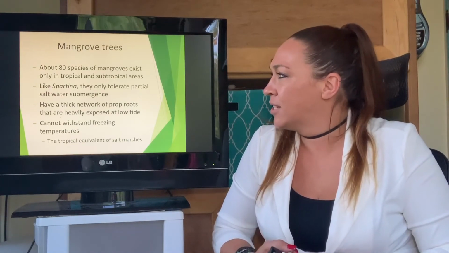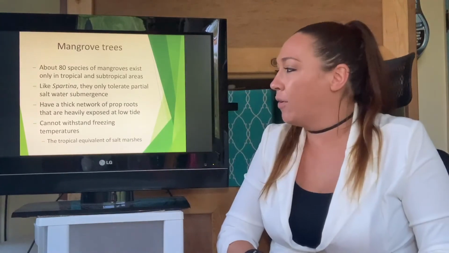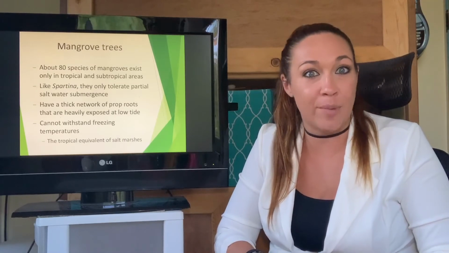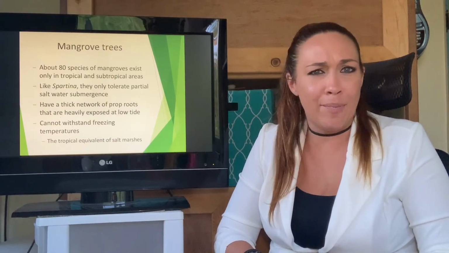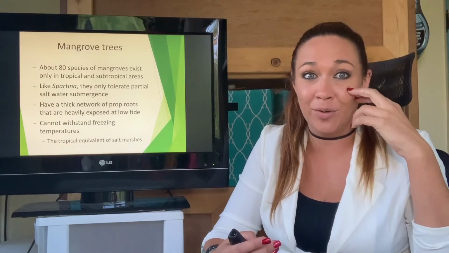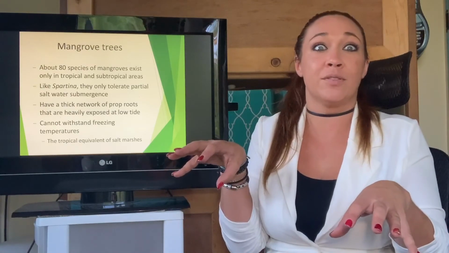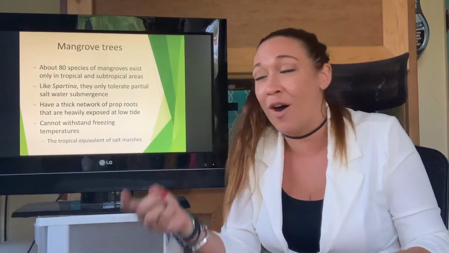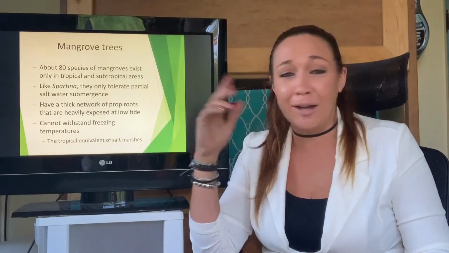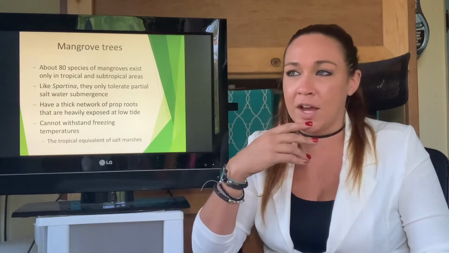We talked about the prop roots, propping them up out of the water. These guys do not do well in cold temperatures, I can tell you that. Anytime a big winter storm comes in, like every once in a while Florida gets really cold, you'll actually see iguanas fall out of the trees because they get frozen, their muscles seize up, and they literally start falling out of the trees. Once they warm up in the sun, they're fine, then they run away. But mangroves, again, do not like it too cold. So if there's a really cold year, you'll see a lot of mangrove die off.